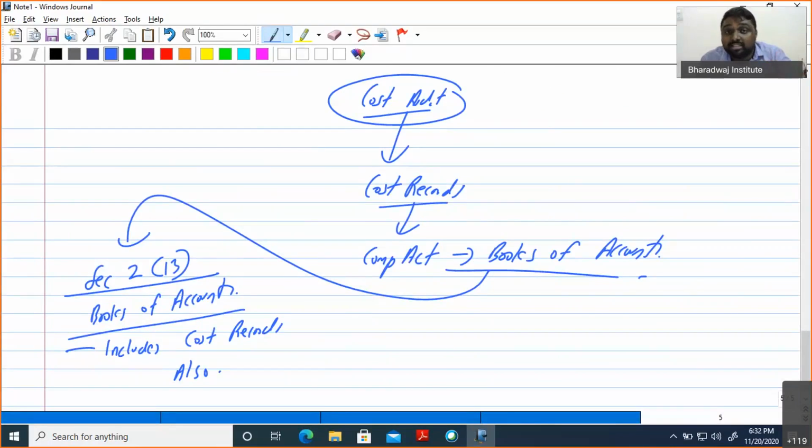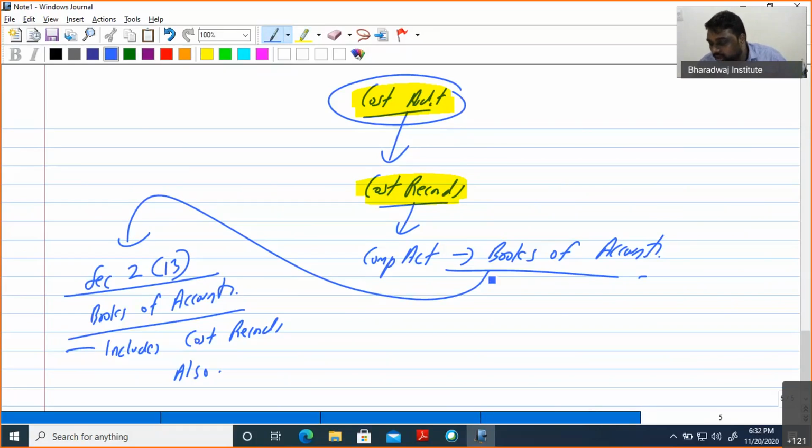Sir, what are cost records? Cost records means if you want to do cost audit, you should have some papers. Those papers to do cost audit are called cost records. These cost records will have product-wise records of all the expenses incurred for producing the product or providing the service.